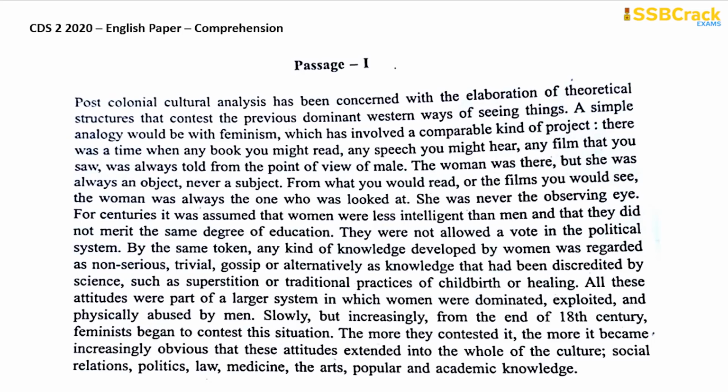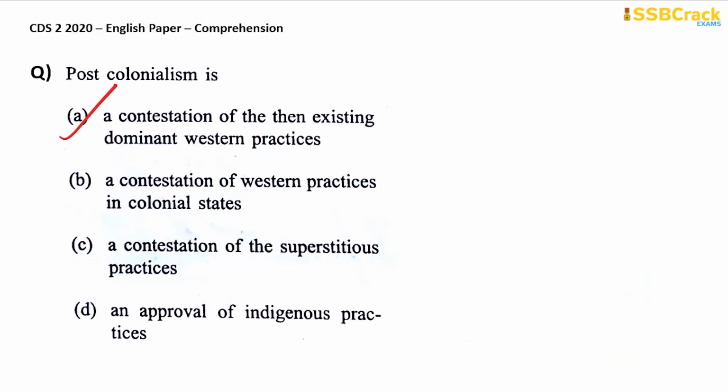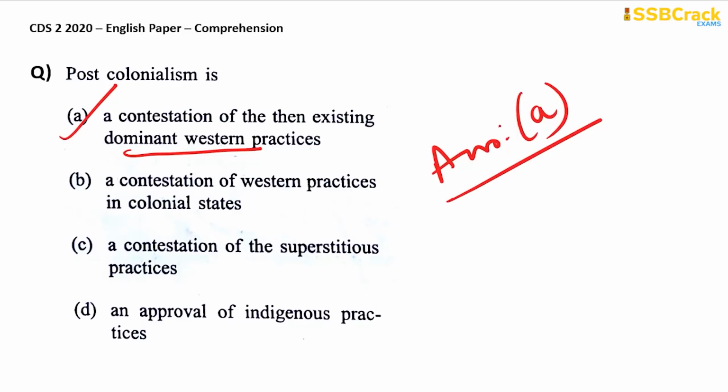If you look into the passage, the first line says that post-colonial cultural analysis has been concerned with the elaboration of theoretical structures that contest the previous dominant Western ways of seeing things. It is not mentioned if there is something to do with colonial states or not, but obviously with dominant Western ways of seeing things. Therefore, a contestation of the then existing dominant Western practices will be your answer. Okay, so your answer is option A. Let's go to the next question.